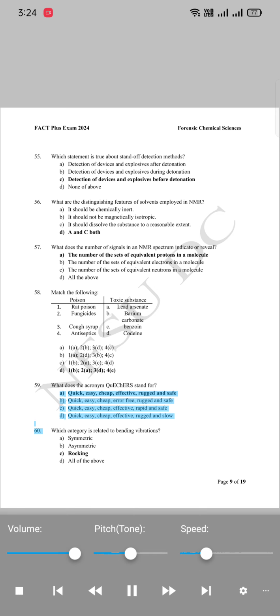59. What does the acronym QuEChERS stand for? A. Quick, easy, cheap, effective, rugged and safe. B. Quick, easy, cheap, error-free, rugged and safe. C. Quick, easy, cheap, effective, rapid and safe. D. Quick, easy, cheap, effective, rugged and slow.